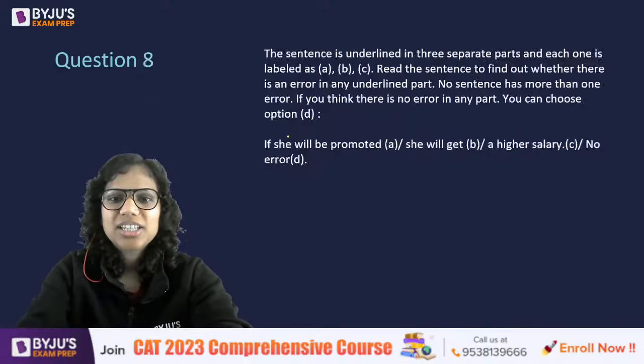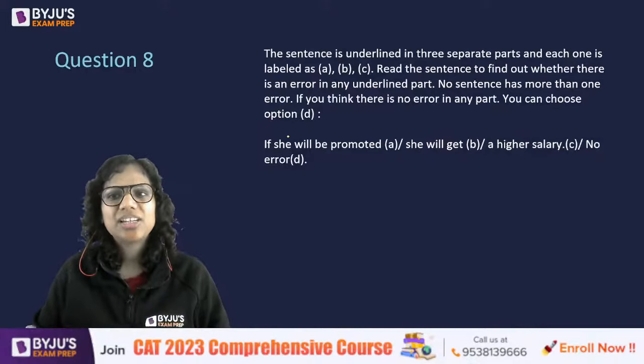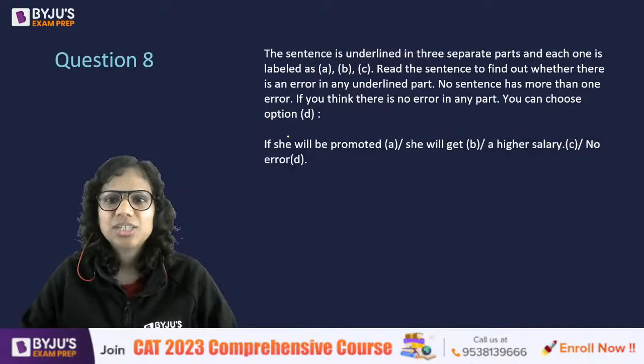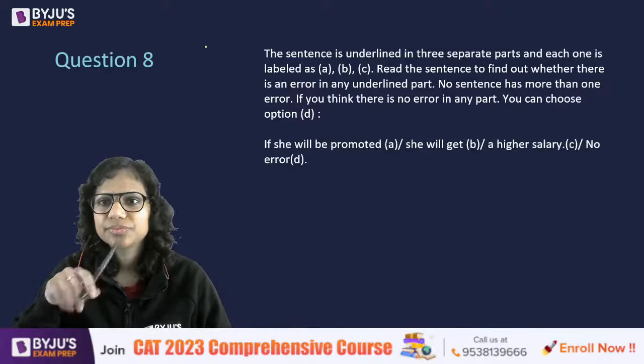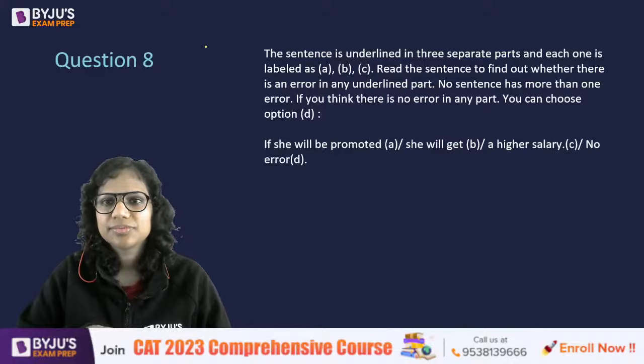All right. Let's see this one, an error spotting question. Let's see what you say here. No sentence, it says, has more than one error.